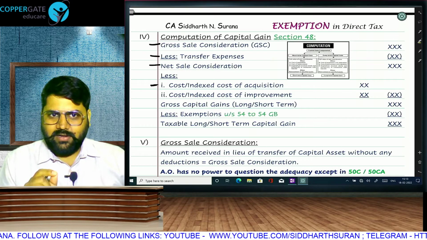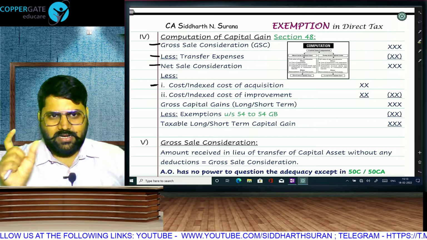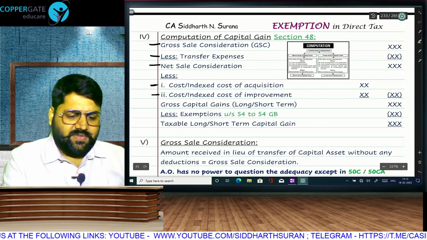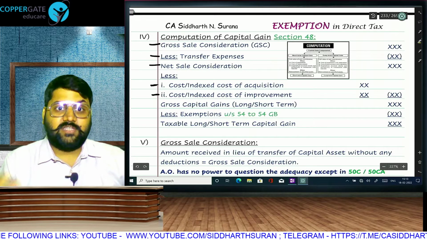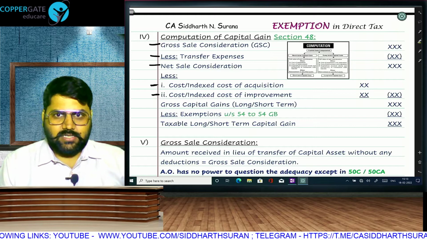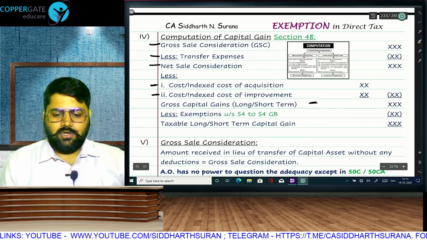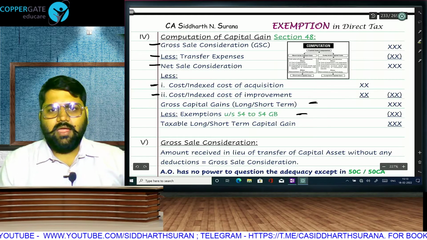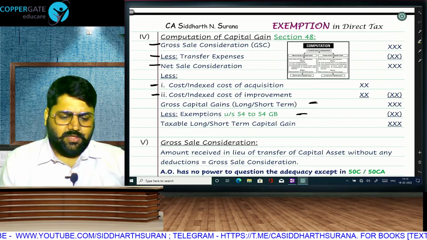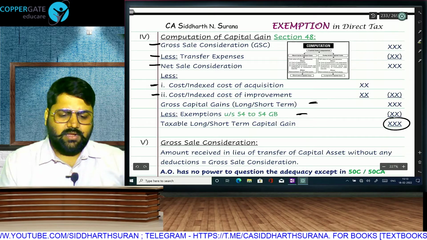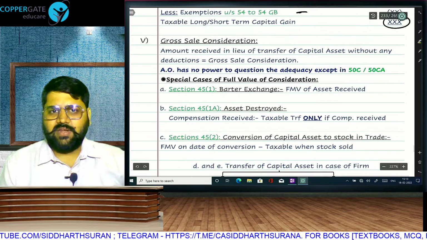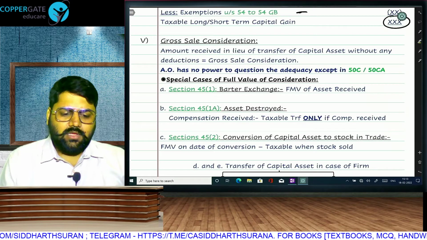Long term only you get indexation, but in that also some cases, slump sale, depreciable assets, you will not get it. We will also get deduction of cost of improvement, which is also eligible for indexation, which will give us our gross long term capital gain or short term gain, and from that we will give exemptions from the 54 series, and we will finally get our taxable capital gain. So one by one we will learn the various concepts in the calculation.